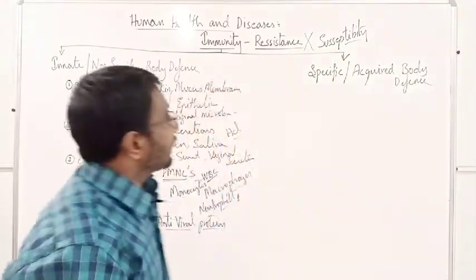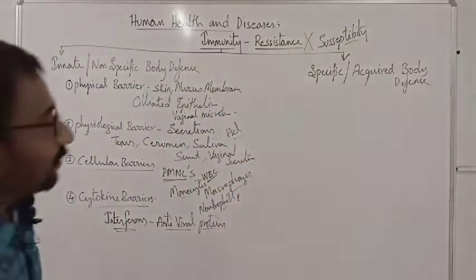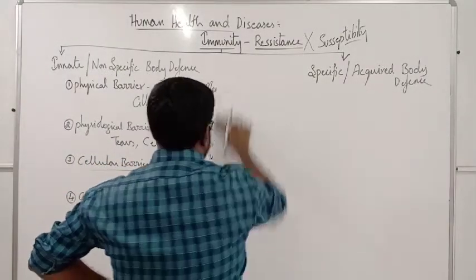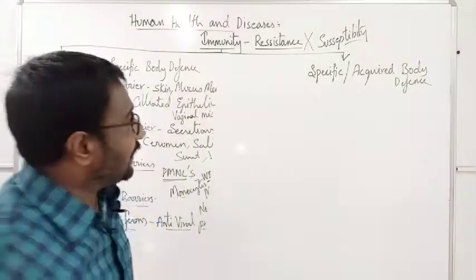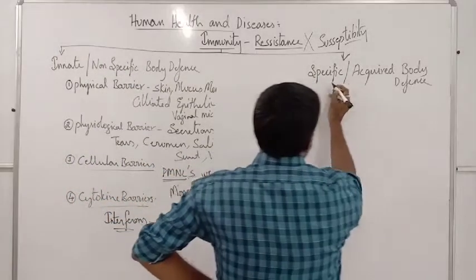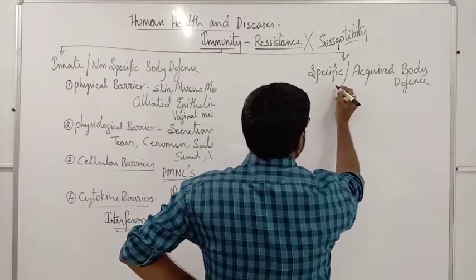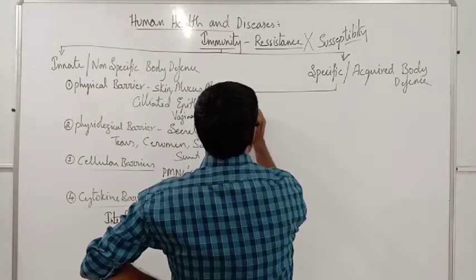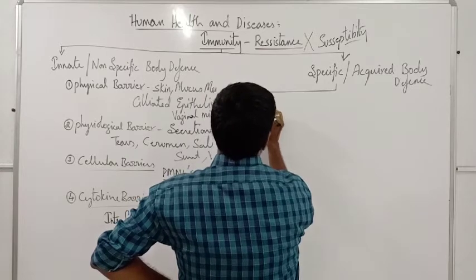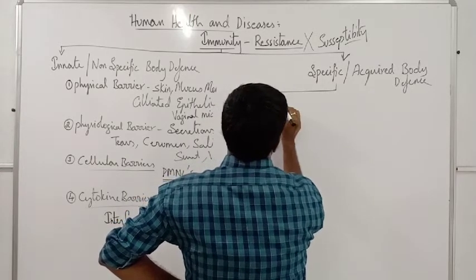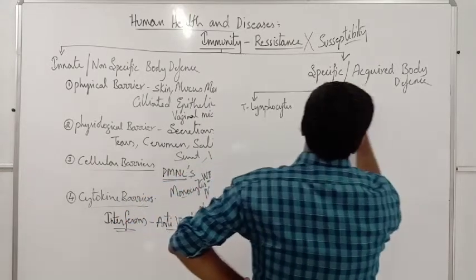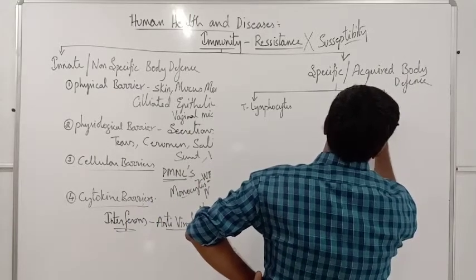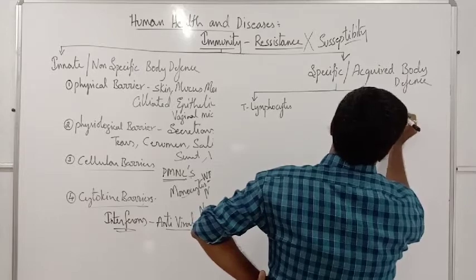Now come to the specific body defense. How does this specific body defense help us? That's what we are going to talk about. In this, we have the immunity created especially by T lymphocytes and the other cells called B lymphocytes.